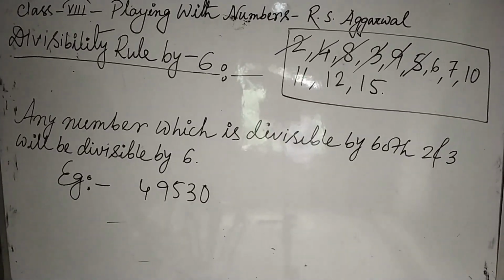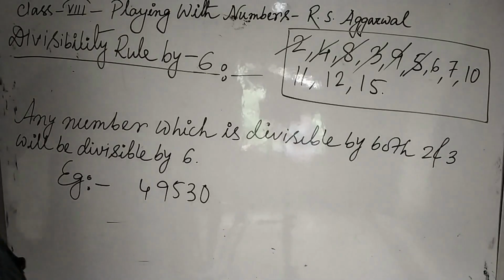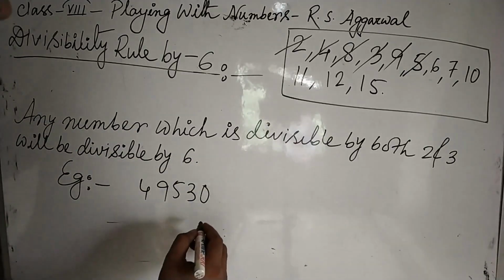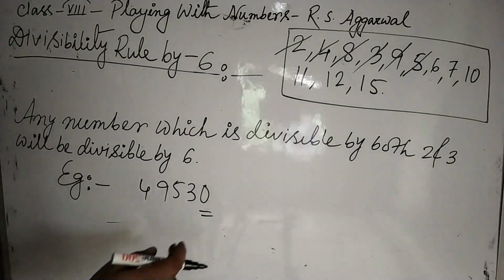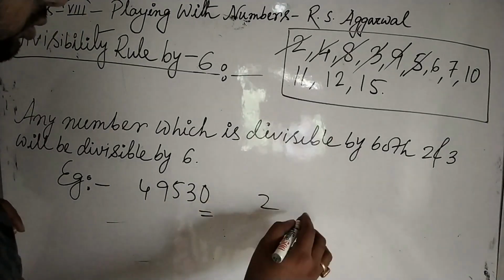Now, divisibility rule by 6. Any number which is divisible by both 2 and 3 will be divisible by 6. Look at this number. What was the divisibility rule by 2? The last digit must be 0 or any even number. Here we have 0 at the end. So this is divisible by 2.